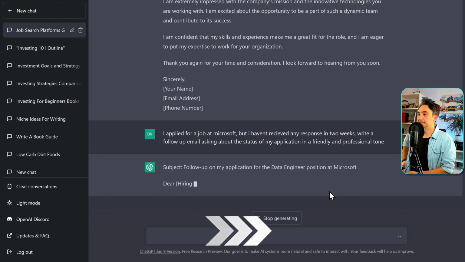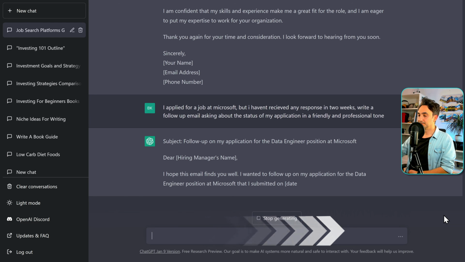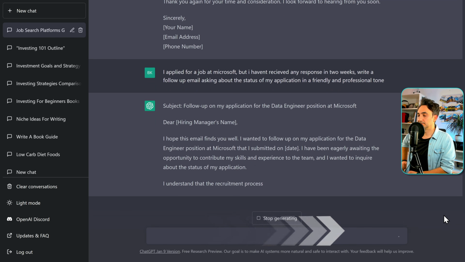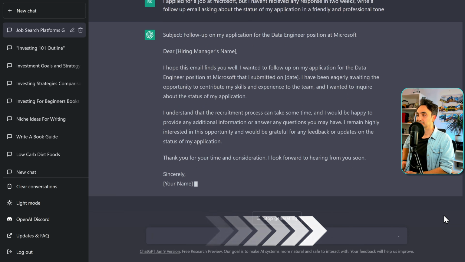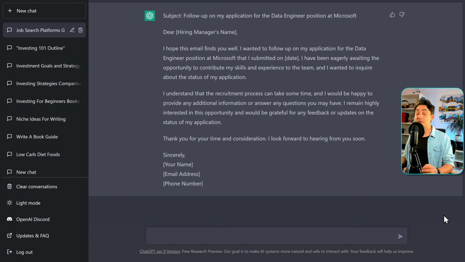Let's see. Perfect. It has all the information that you need as a friendly reminder in the email. This is a really professional email that you can send. First, you give some information that you applied for the job, and second, you understand that the process takes some time. So this is a really professional and friendly email that you can send to a company. ChatGPT is just a mind-blowing tool.